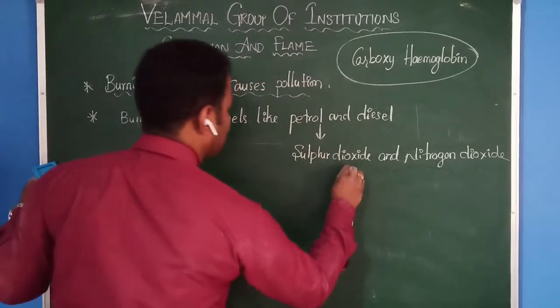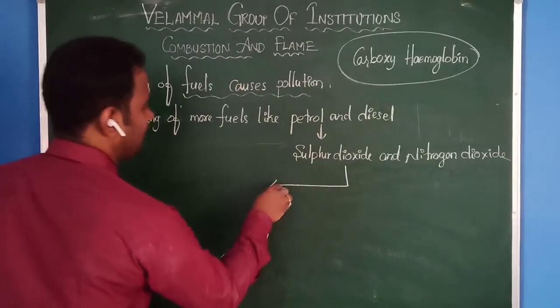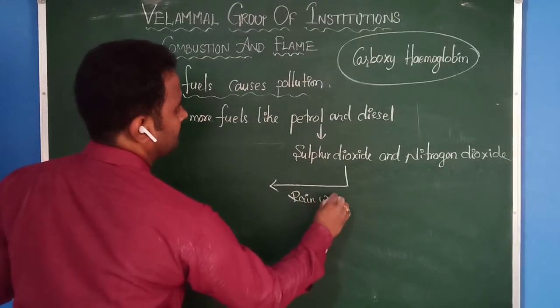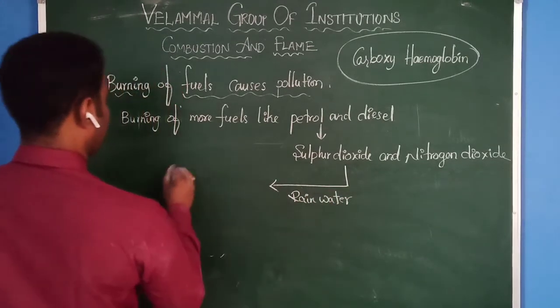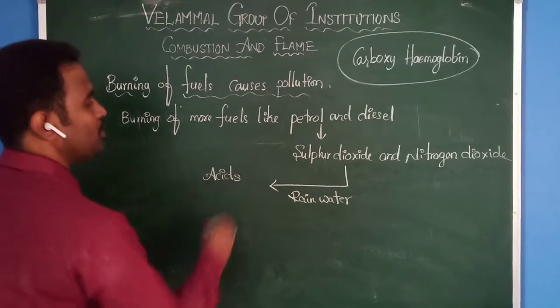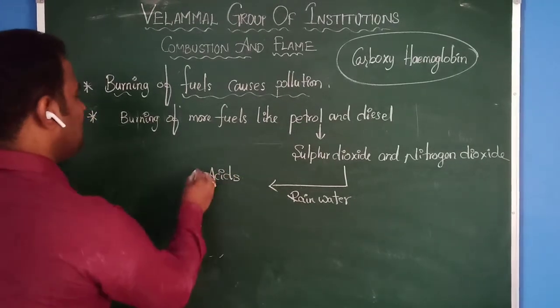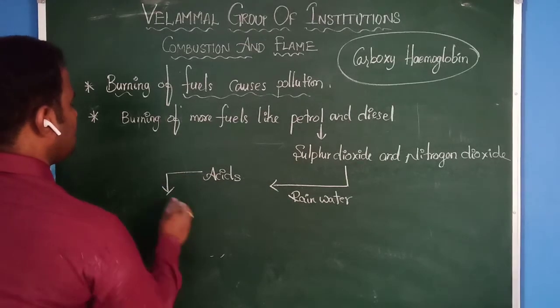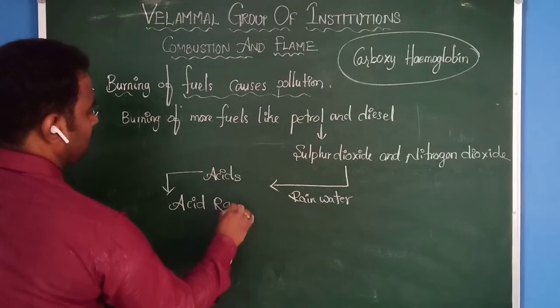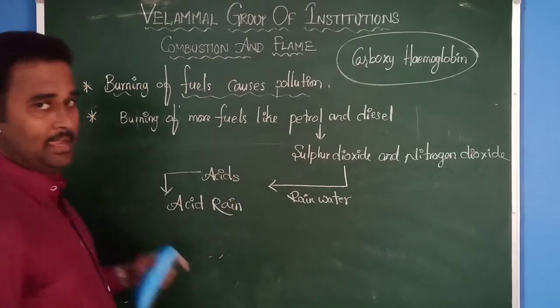These two gases react with rainwater and produce acids. These acids cause acid rain. Okay, I think you know.